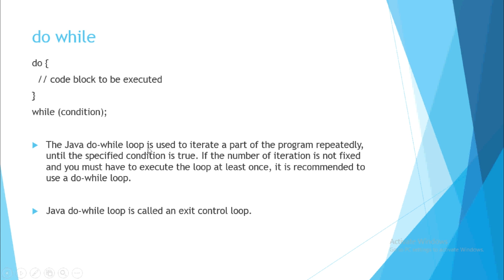The do while loop is used to iterate a part of the program repeatedly until the specific condition is true. If the number of iteration is not fixed, you must have to execute the loop once. Okay, whenever you want that at least once it should run, so you have to use do while. So the do while loop is called exit control.